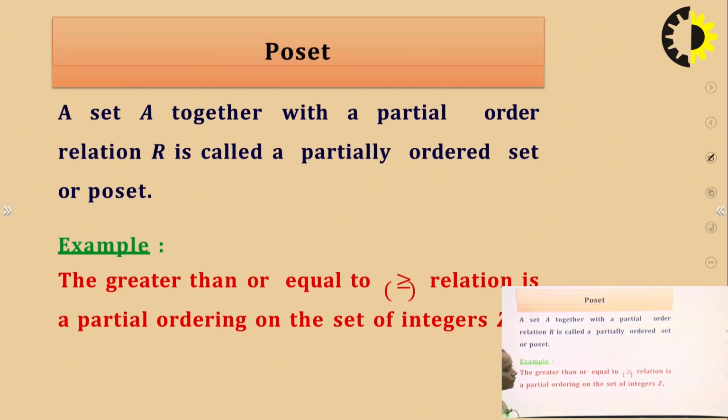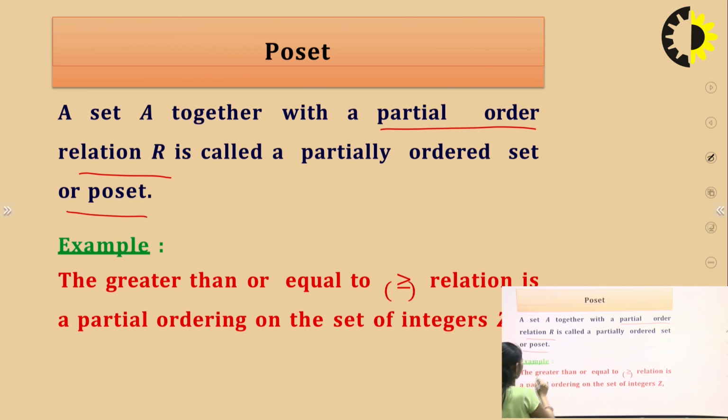So what is a partially ordered set? A set together with a partial order relation. As I already told you, a partial order relation has the properties of reflexivity, antisymmetry and transitivity. So a set together with a partial order relation is called a partially ordered set.